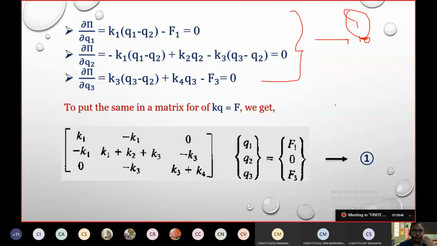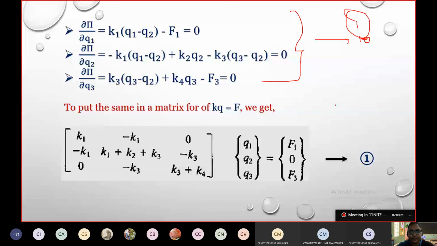Now this derivation is from the potential energy approach of Rayleigh's method. But what is the proof that the potential energy approach will give us the answers that are actually expected, how the structure will behave? For that, we can solve the same problem with the direct approach, where you directly take the stiffness of the individual spring.